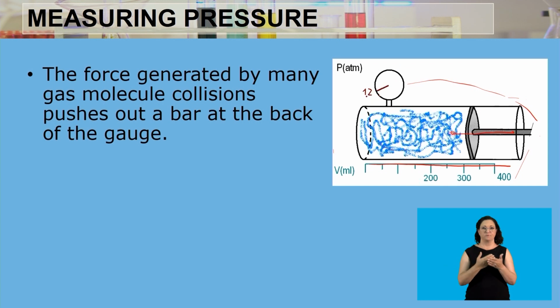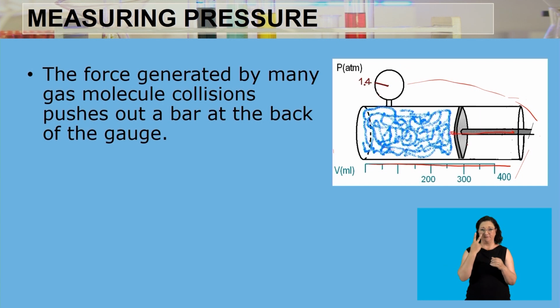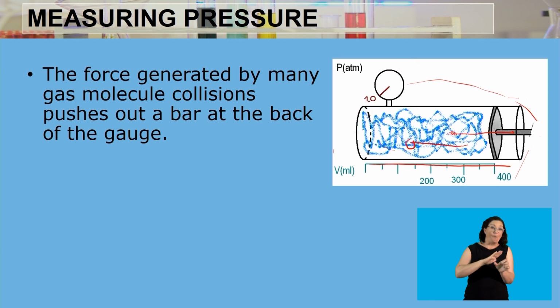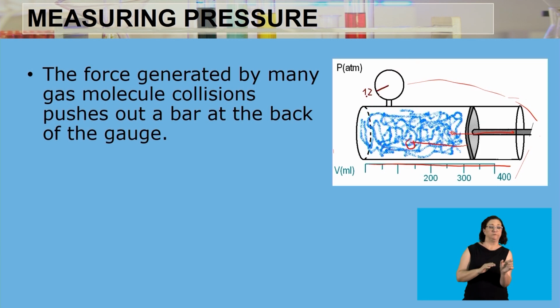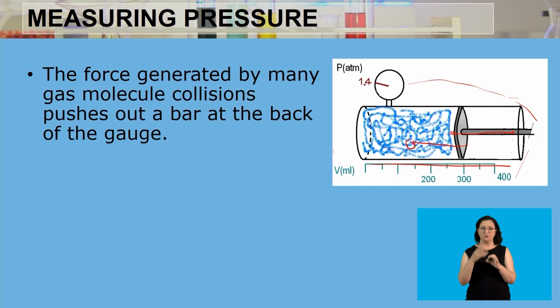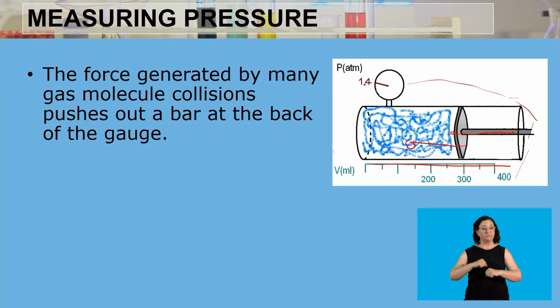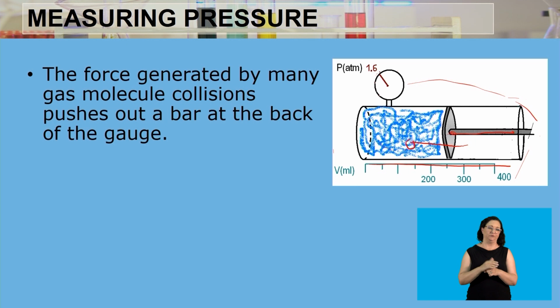And as we decrease the space inside the container, the pressure increases. That gives us the relationship between pressure and volume: when pressure is increased, the volume must decrease, and when we increase the volume, we decrease the pressure. When we decrease the volume, the space inside the container, the pressure increases.